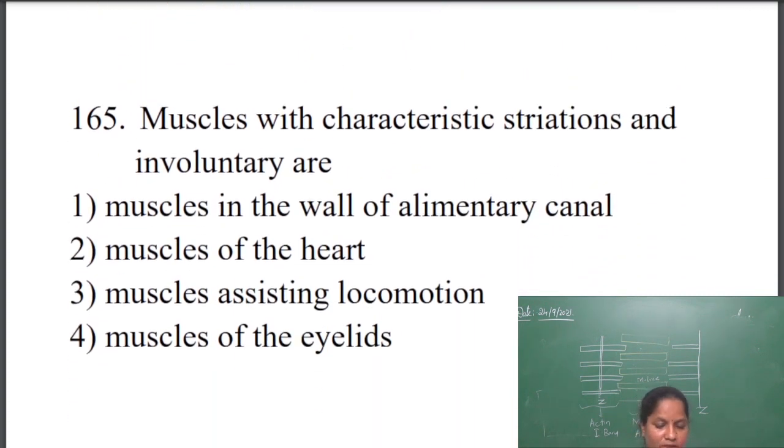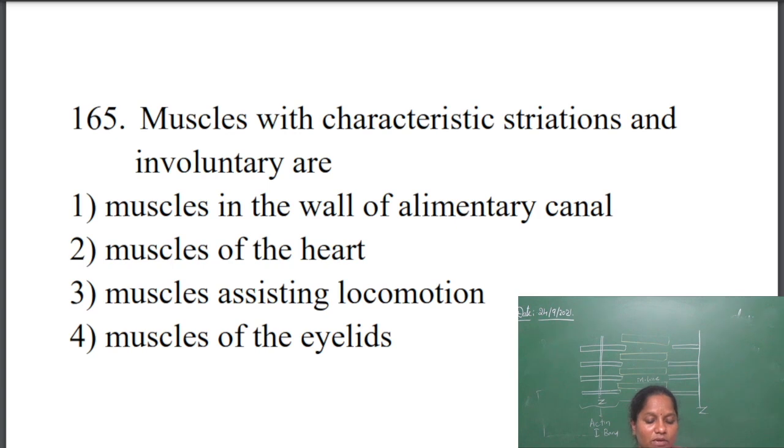Next question. Muscles with characteristic striations and involuntary are: we know the best example for this is cardiac muscle. Cardiac muscle has striations and it is involuntary. So we can directly go to the answer. Muscles in the wall of the alimentary canal are smooth muscles and involuntary, but they do not have striations. Muscles of the heart have striations and they are involuntary in nature. So the answer is the second one.